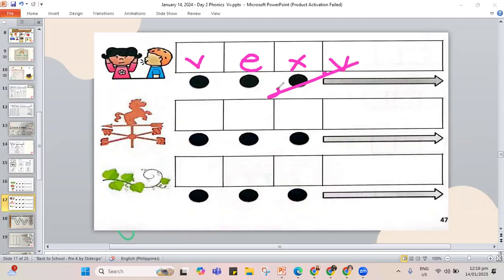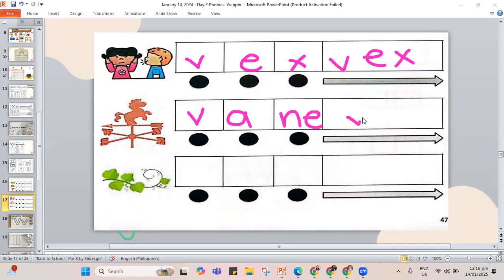Again, V, E, X. It is vex. Next one, your vein. V, A, and there's N and E, vein.